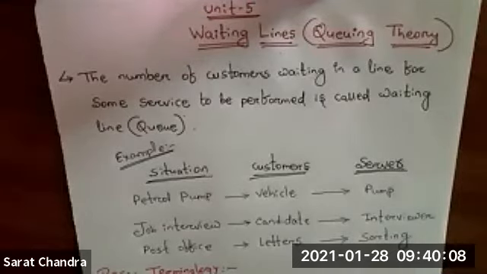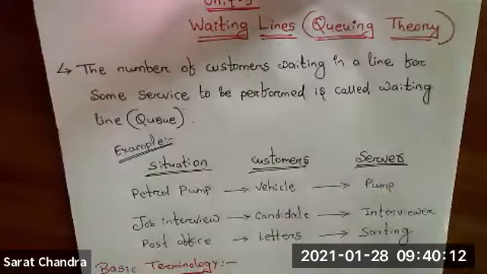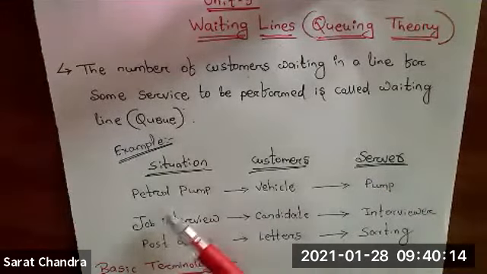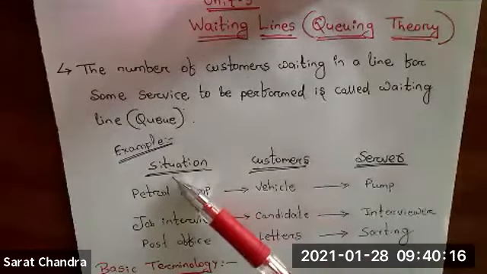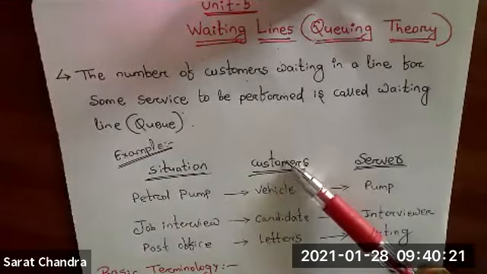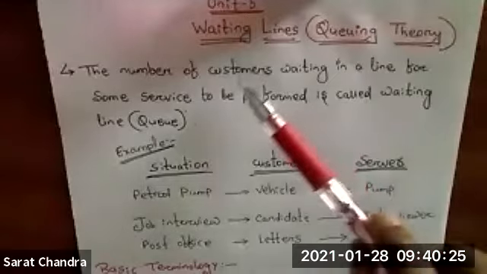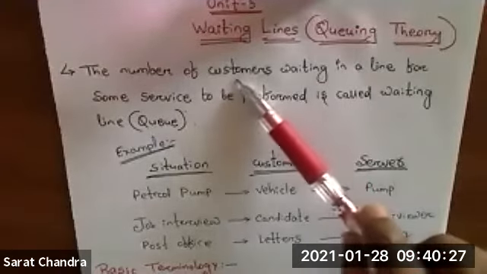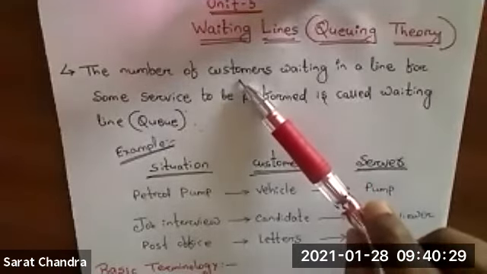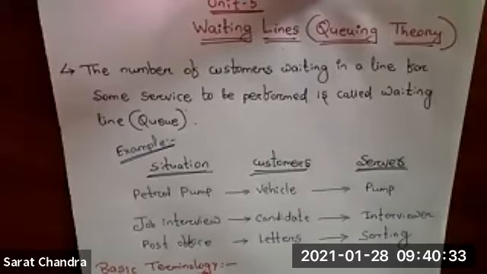So next thing is we are going to have some examples. Suppose I give a situation. In that situation, who is the customer and who is providing the service? One thing you have to keep in mind: the customer may be a living thing, it may be a non-living thing.